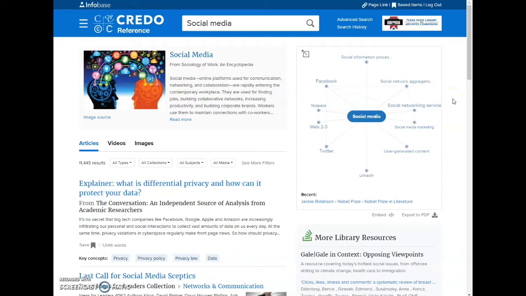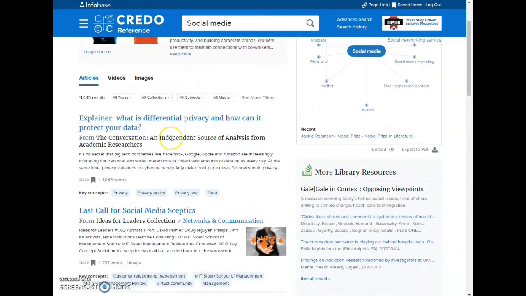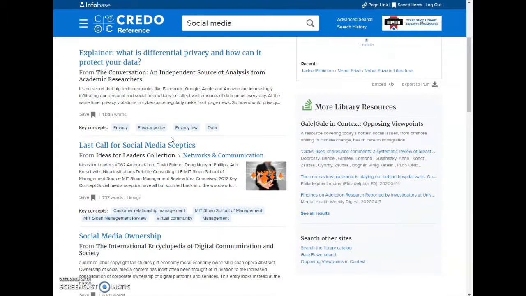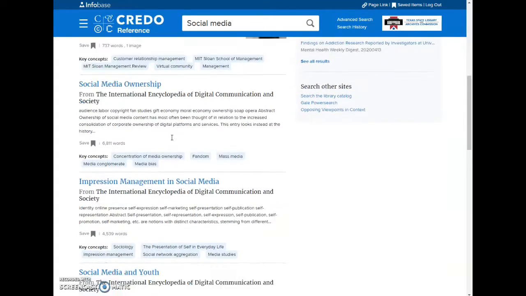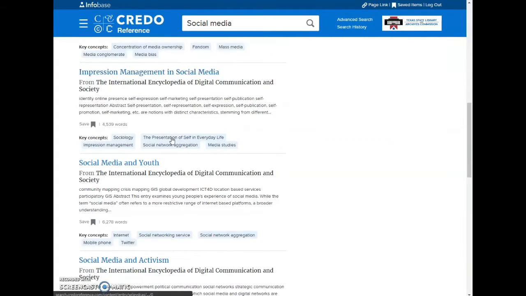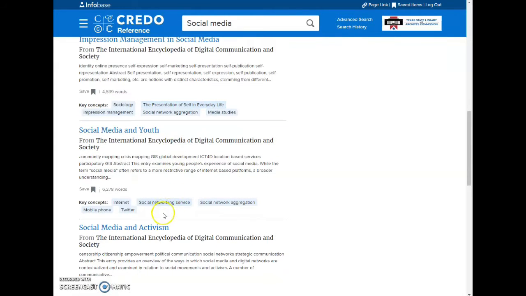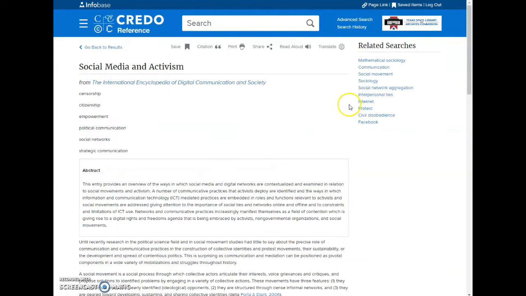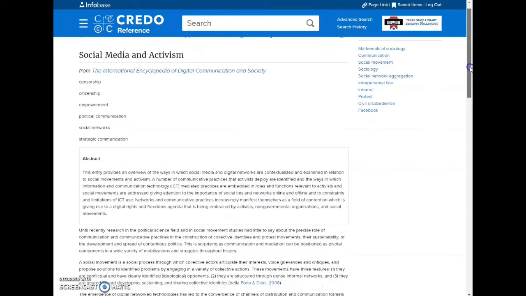We see all kinds of articles, videos, images, even a web of other related searches you can do. All different types of articles. It tells you the word count. We'll go ahead and click down here, social media and activism, from an encyclopedia of digital communication and society.